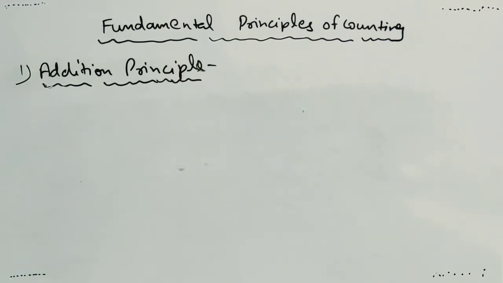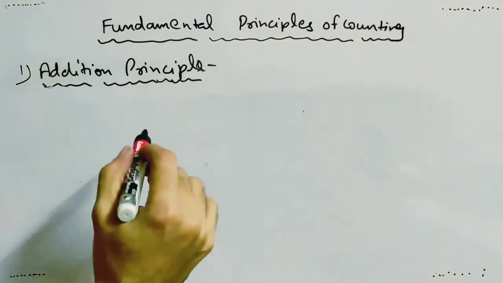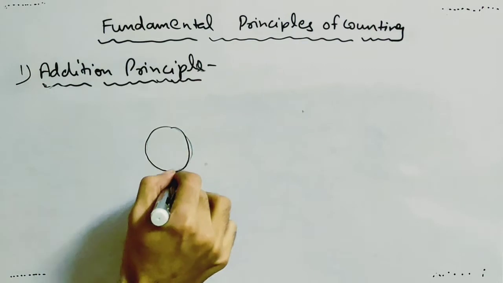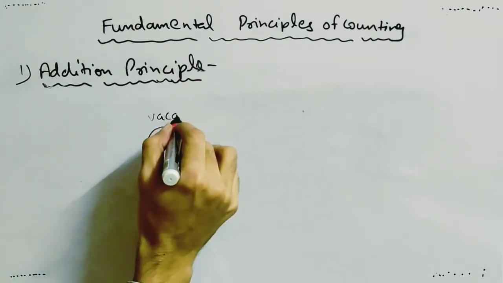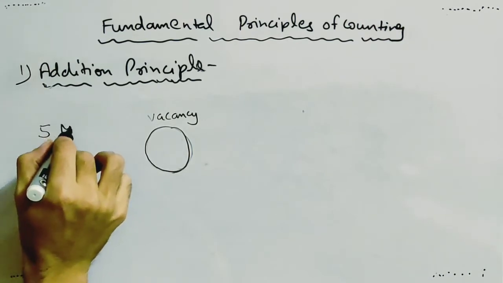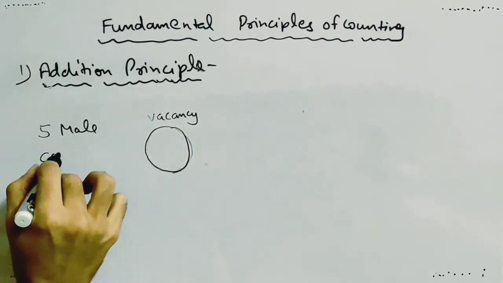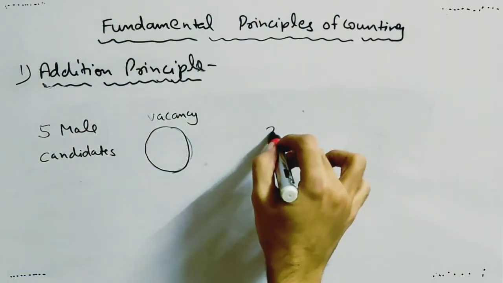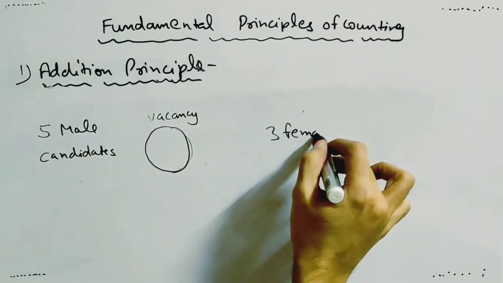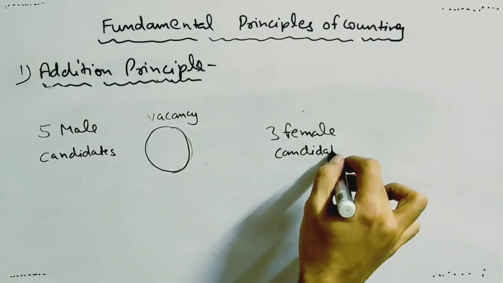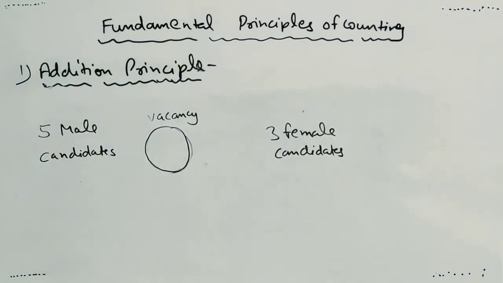Let's take another example. Suppose there is a vacancy and there are 5 male candidates and 3 female candidates who have applied for this vacancy.